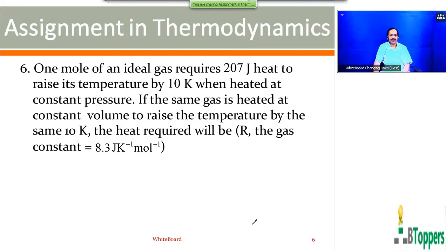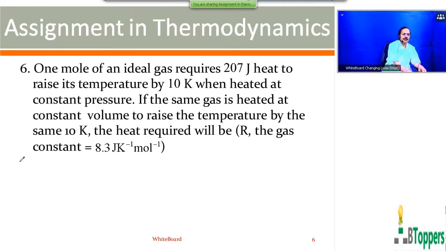Then look at the question number 6. 1 mole of an ideal gas required 207 joules heat to rise its temperature by 10 Kelvin when heated at constant pressure. Same gas is heated at constant volume to rise the temperature by same 10 Kelvin. The heat required will be, the gas constant is given.